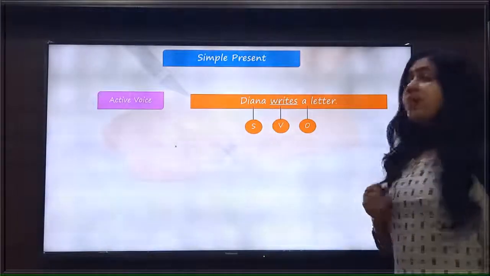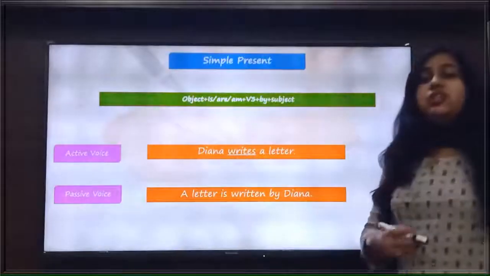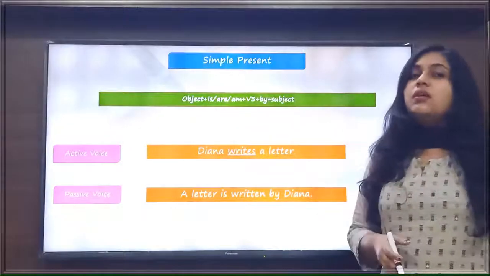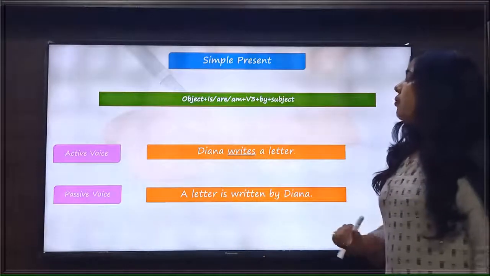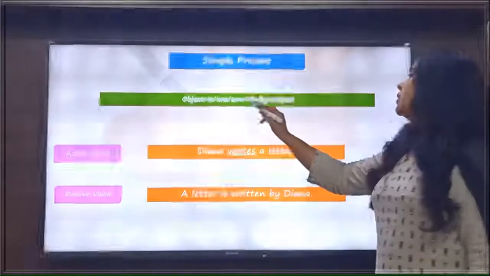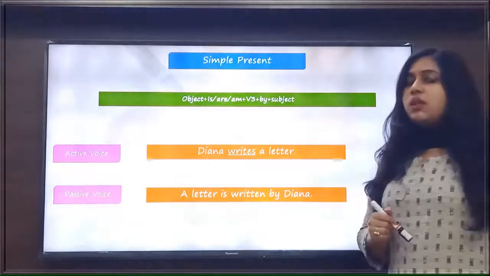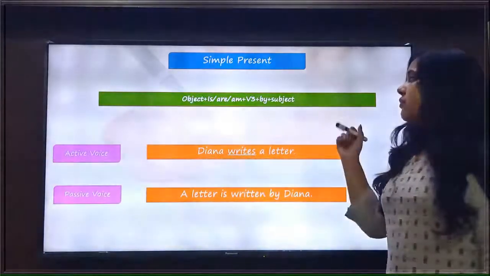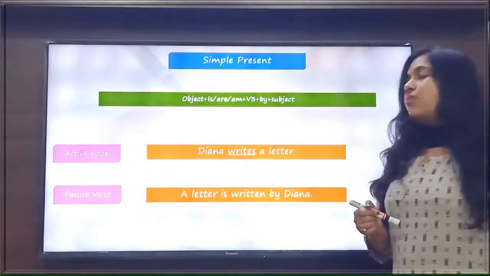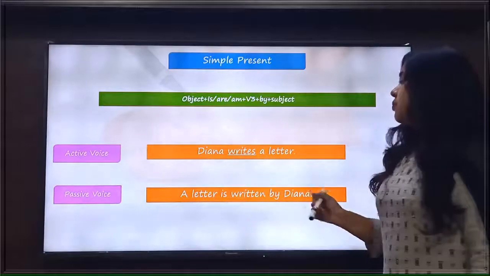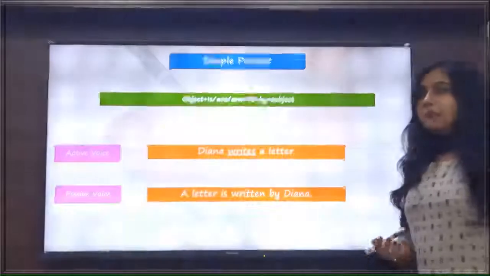Now we see the passive voice of this sentence. When we change this sentence into the passive voice, we will use this formula. The formula is object plus is/am/are plus V3 plus by plus subject. You can note down this formula in your notebook, and this formula will help you to change the sentence from active voice to passive voice. So our sentence in passive voice is: A letter is written by Dinah.